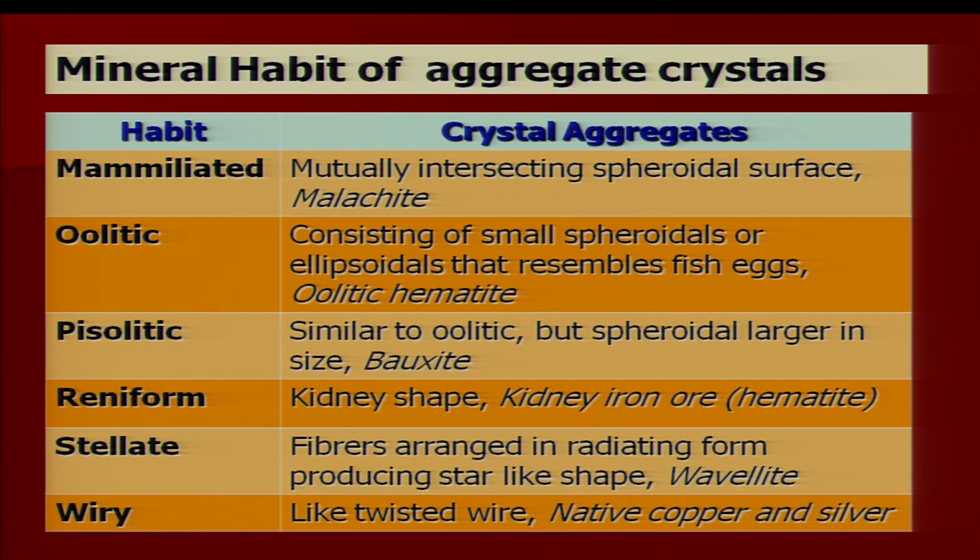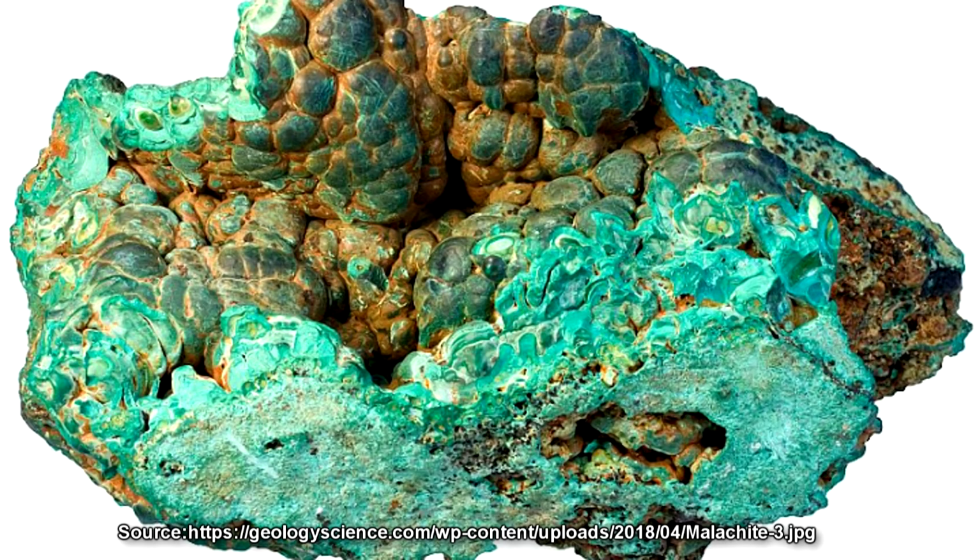Now, I will discuss mineral habit of aggregate crystals: mammillated, oolitic, pisolitic, reniform, stellate and wiry. These are the important categories of mineral habit of aggregate crystals, not of a single crystal, but of aggregate crystals mutually intersecting spheroidal surfaces. Example is malachite. I have also cited malachite as an example, but malachite occurs in mammillated habit, or when it is present in aggregates, a lot of rounded spheroidal surfaces of granules are clubbed together.